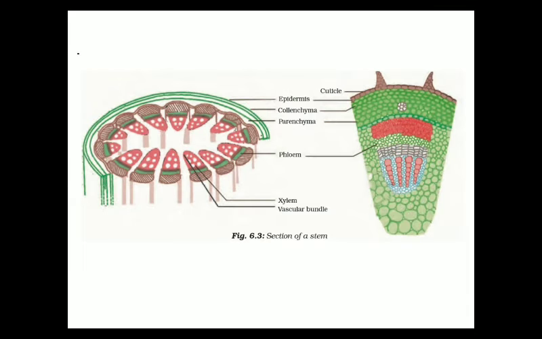So if we cut the transverse section of a stem, then just a few layers below the epidermis, this outermost layer is the epidermis. So a few layers below the epidermis we can see the presence of simple permanent tissue. It means that parenchyma, collenchyma, sclerenchyma, they will be present below the epidermis layer.